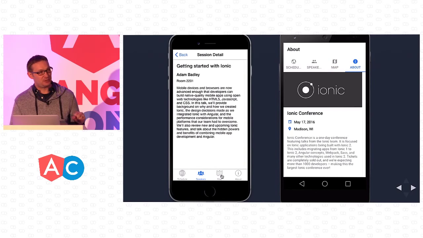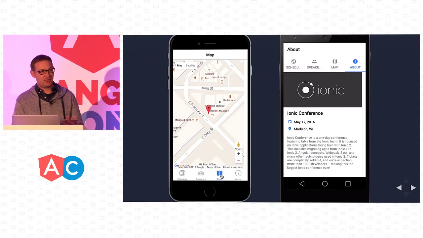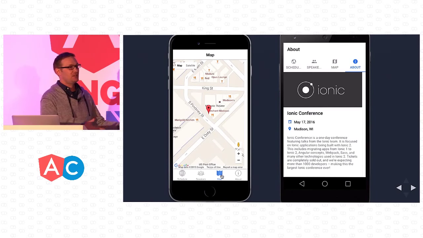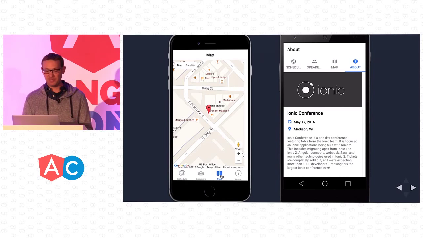But if you looked at the code that I showed you just previously, you didn't see any of that stuff that you have to wire up. You don't have to figure that out yourself. You just say, hey, this is a page. And then Ionic knows how to correctly add that to the platform.